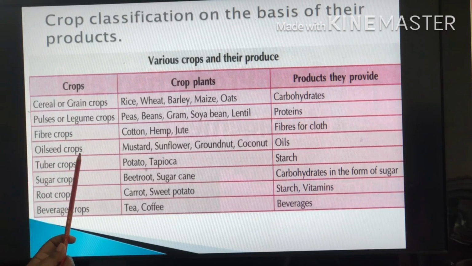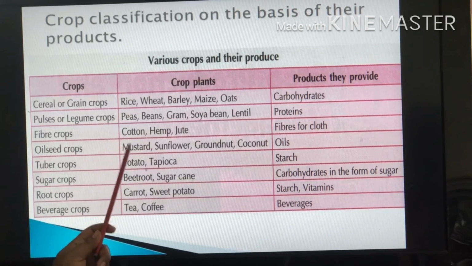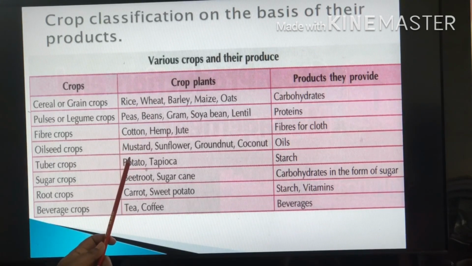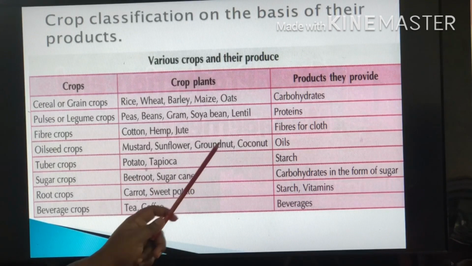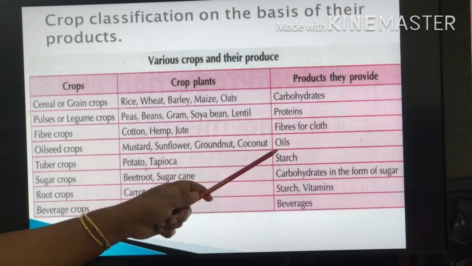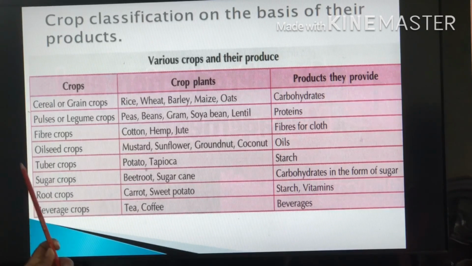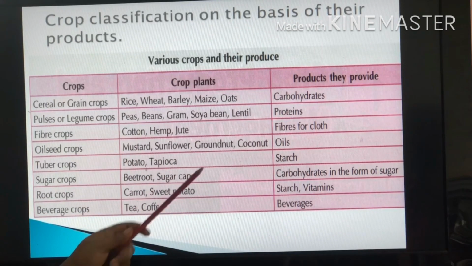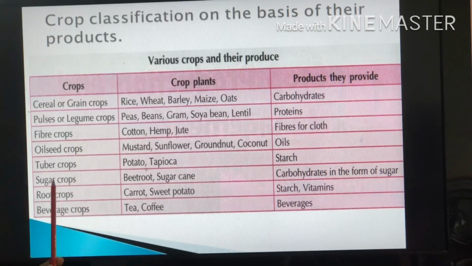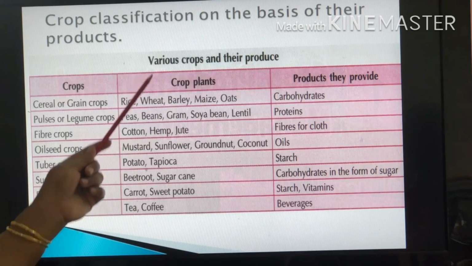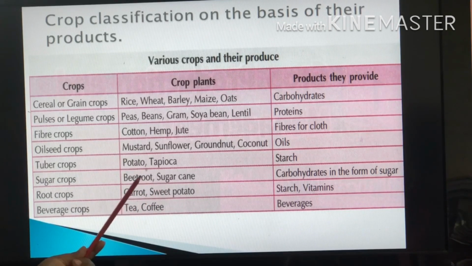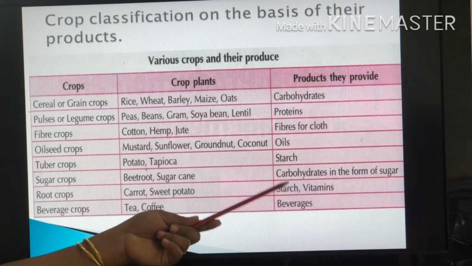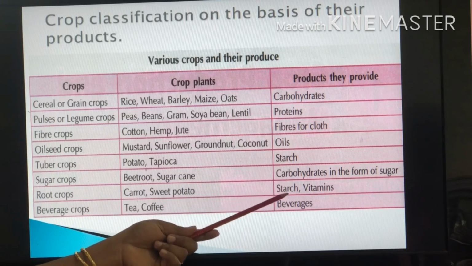Next, oil seed crops, that means they are producing oils. The crop plants are mustard, sunflower, groundnut and coconut, that provide oils. The next type of crops, tuber crops: the crop plants are potato and tapioca, which provide us starch. Next one, sugar crops: the crop plants are beetroot and sugarcane, and they provide carbohydrate in the form of sugar.